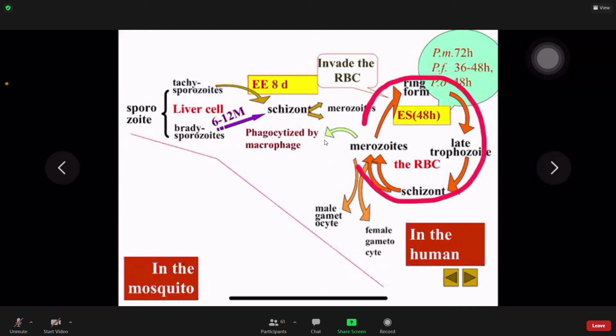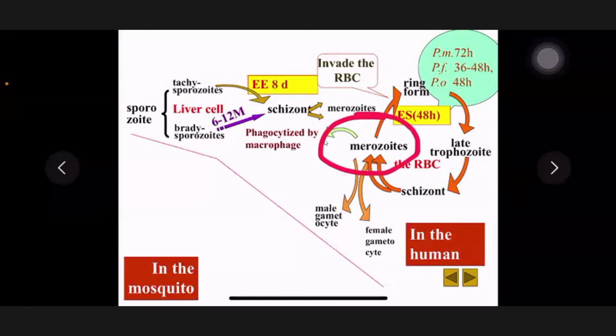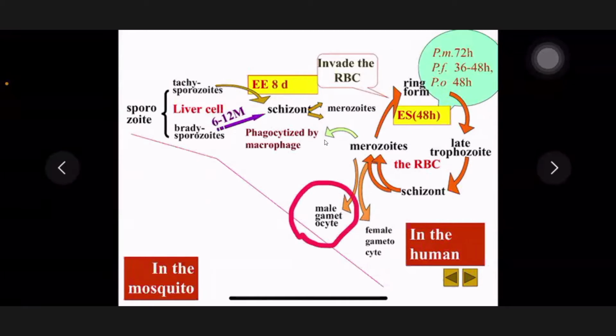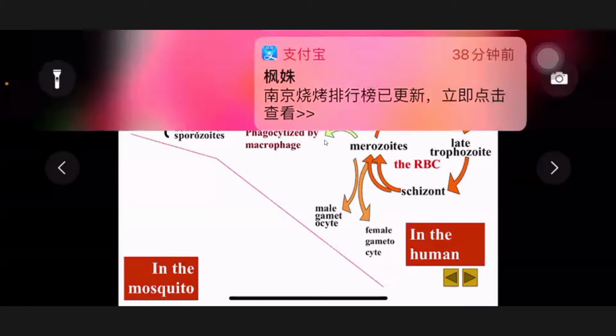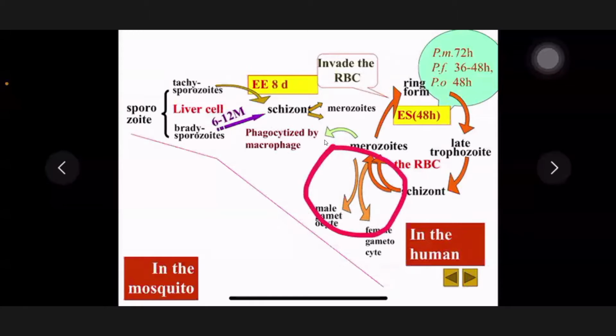Schizogony again and again. Now, after the schizogony in the erythrocytic stage, some merozoites, after invading the RBCs, can form the male gametocyte and the female gametocyte. We call this the gametocyte forming stage. So in human beings, there are 3 stages. One is in the liver cells. The other 2, both of them are in the RBCs.